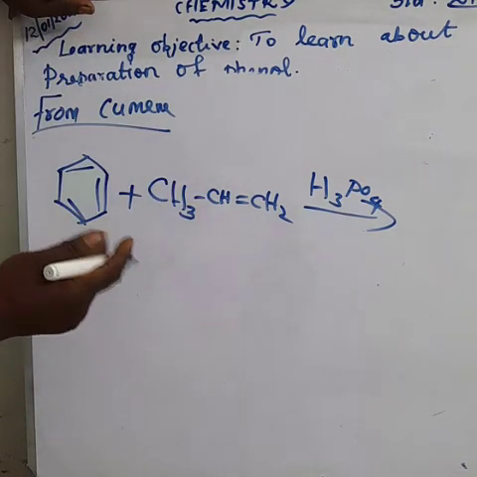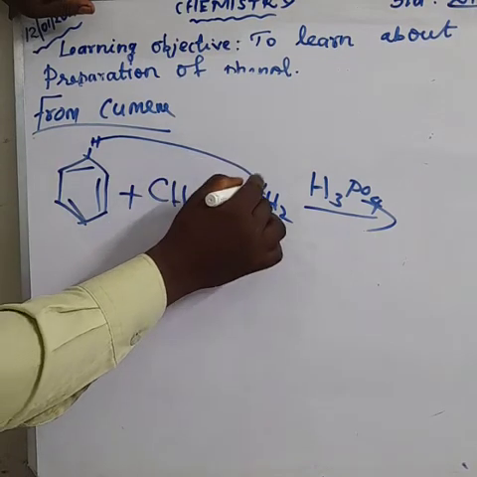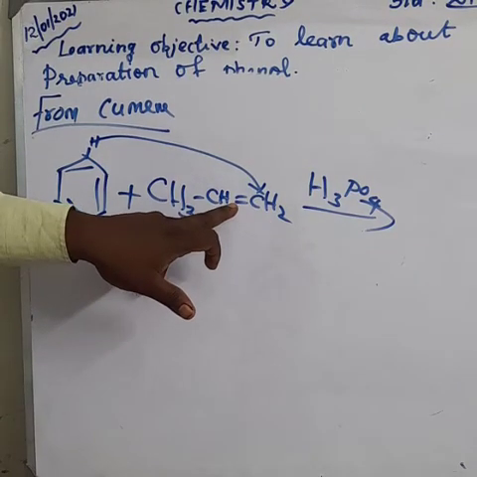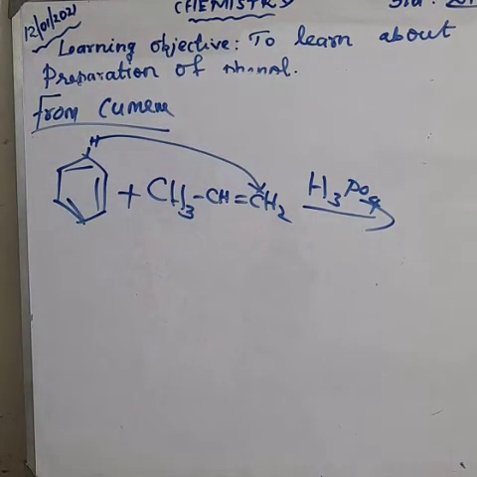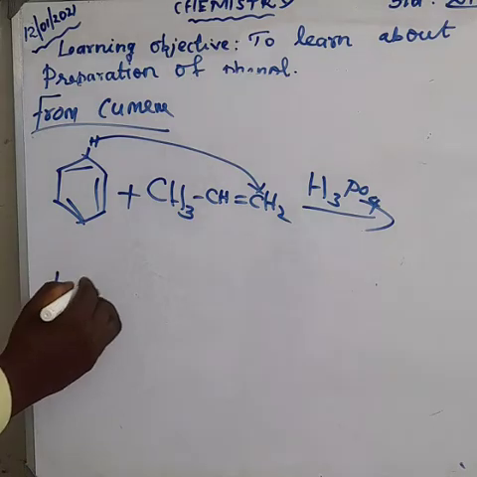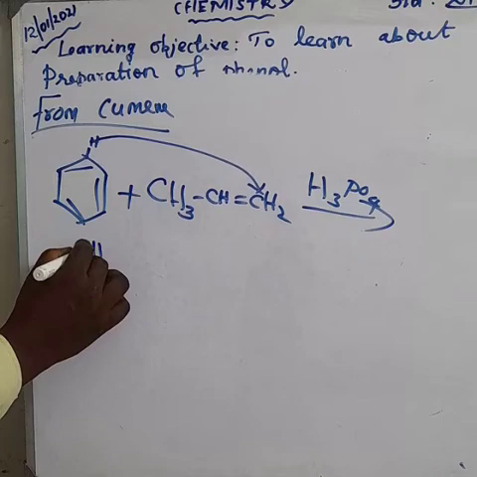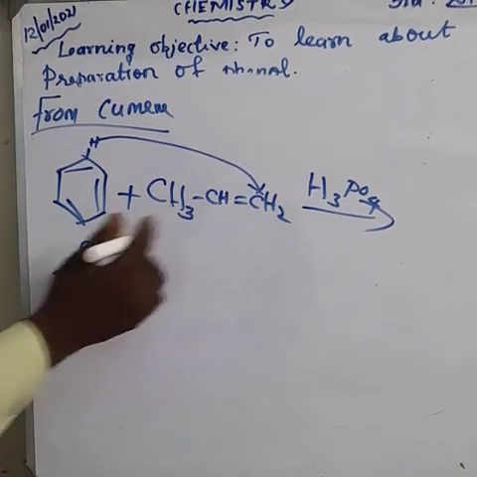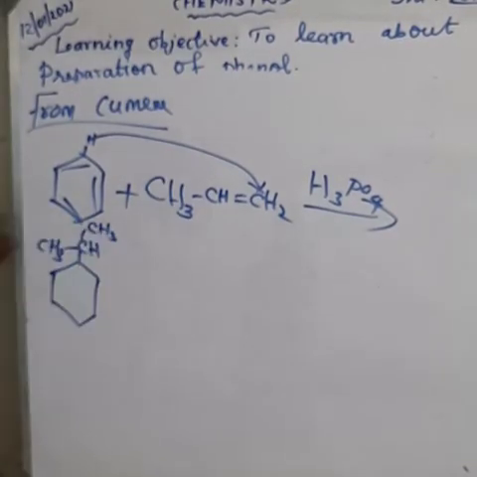One of the hydrogens will be replaced and attached to this CH2 group, so the CH2 is converted into CH3 and the double bond into a single bond. This group will be attached above the benzene ring. First I take CH, with CH3 on both sides.